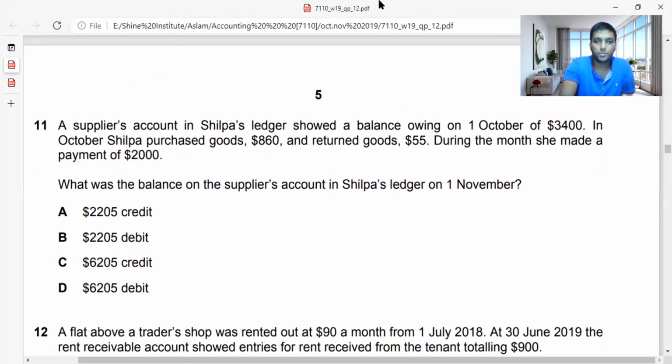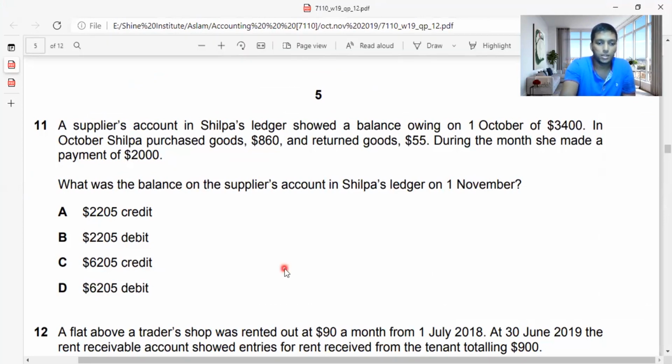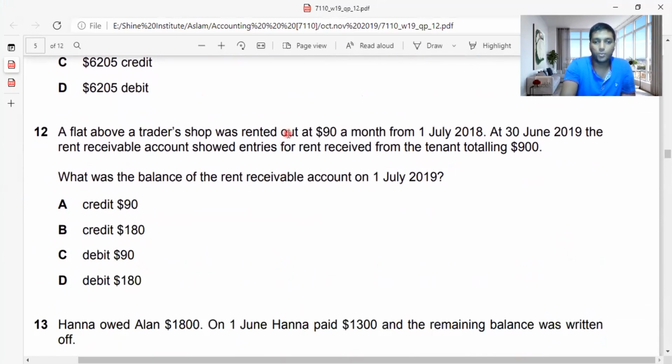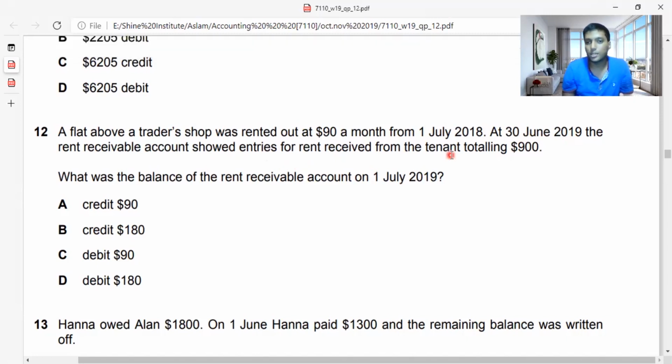I'm gonna use my spotlight. A flat above a trader's shop was rented out at $90 a month from 1st July 2018. At 30th June 2019, the rent receivable account showed entries for rent received from the tenant totaling 900. So actually, you need to understand that for a month it is 90, so for a year how much they should get. So I'll open up an account now. What account are they asking? Rent receivable account, again on 1st July 2019. I'm going to open up a rent receivable account.